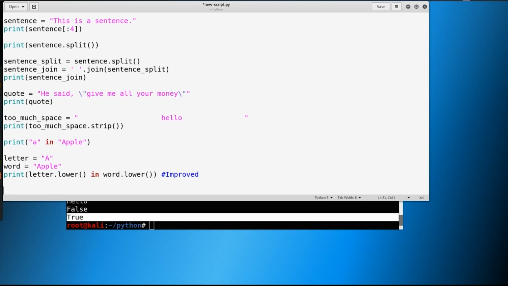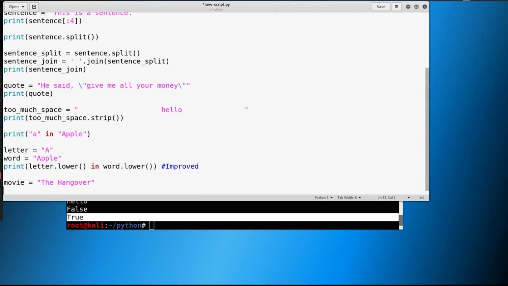So one more thing is format. So let's say that your favorite movie is The Hangover, and we'll just keep that as a string. And let's just say something like print my favorite movie. Now, what we have done in the past is we could just say something like this plus the string, or we just say movie, right? And then we'd have to add a period in here, something along those lines. We can improve upon this.